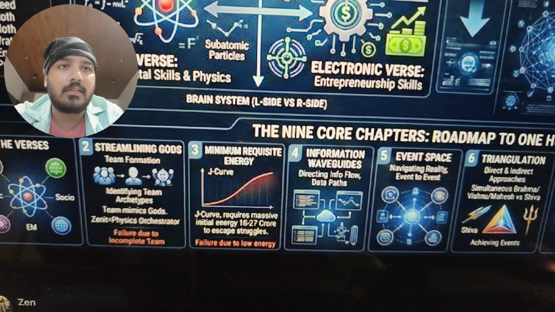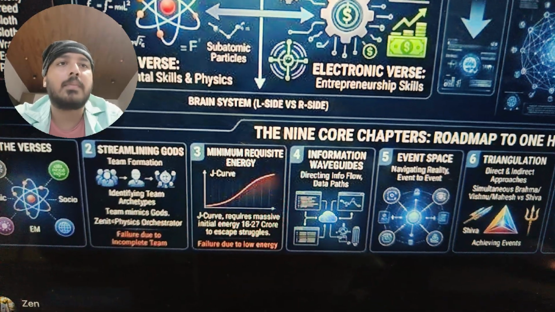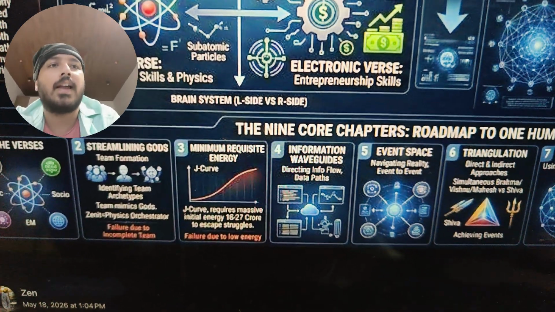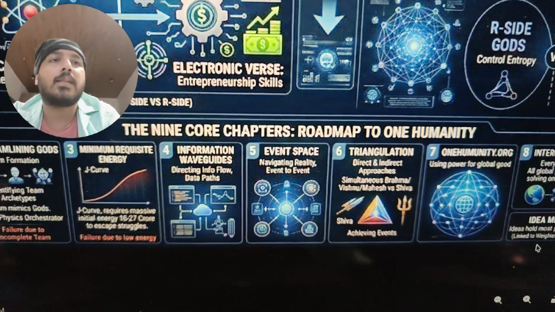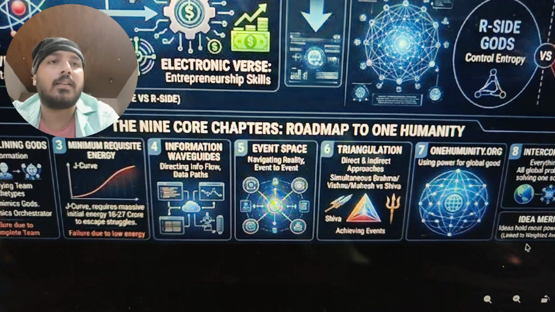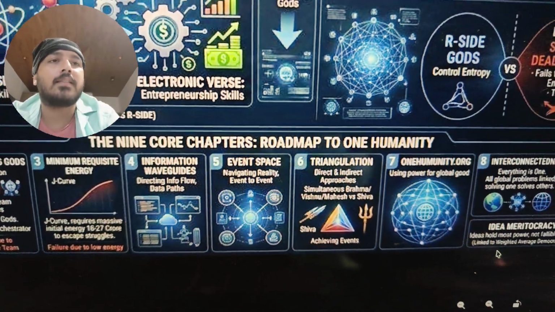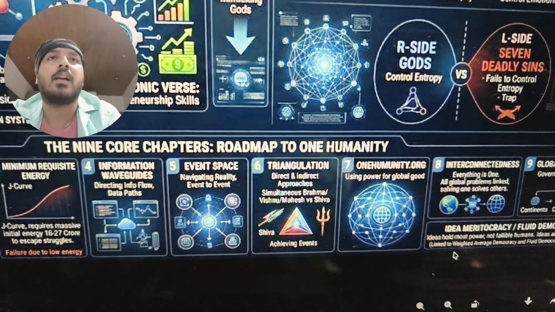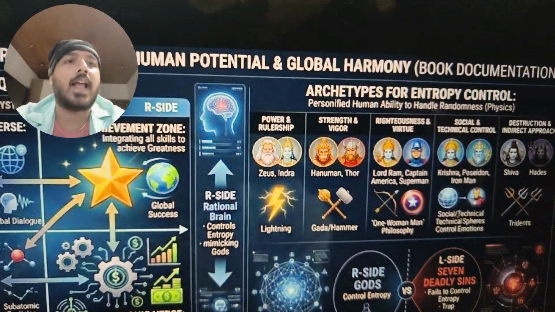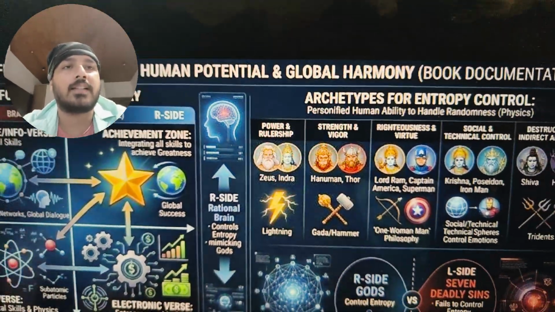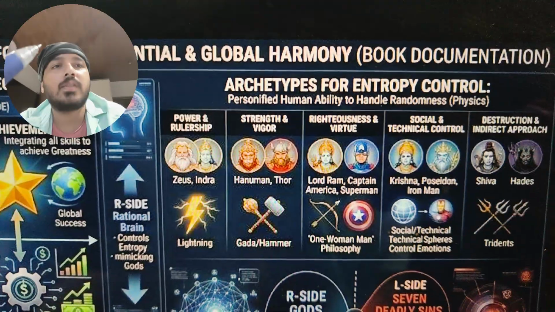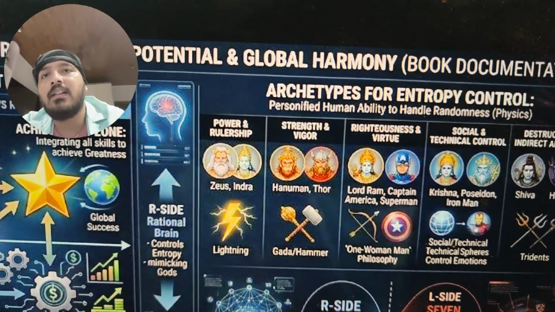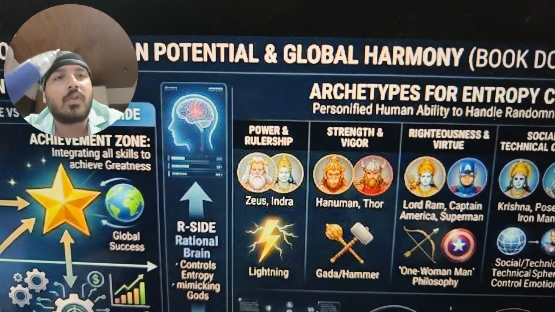The third part is the minimum requisite energy or the socioverse. Actually, the third part is socioverse. And the fourth part is information waveguides. I'm going to explain all these things slowly, one by one. The fifth part is event space. And the sixth part is triangulation in the event space. So what I'm trying to do over here is actually I'm trying to combine physics with mythology and understand from where gods and the concept of gods is coming.